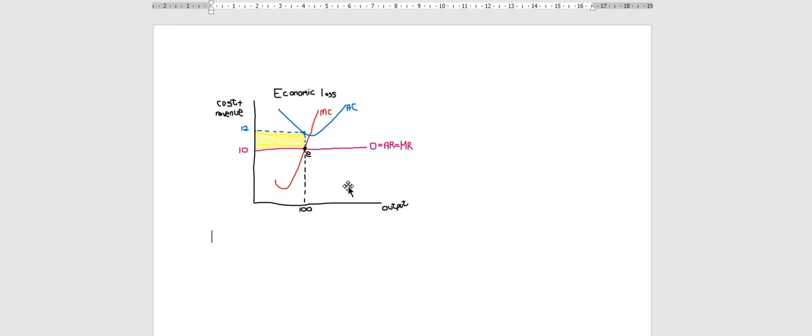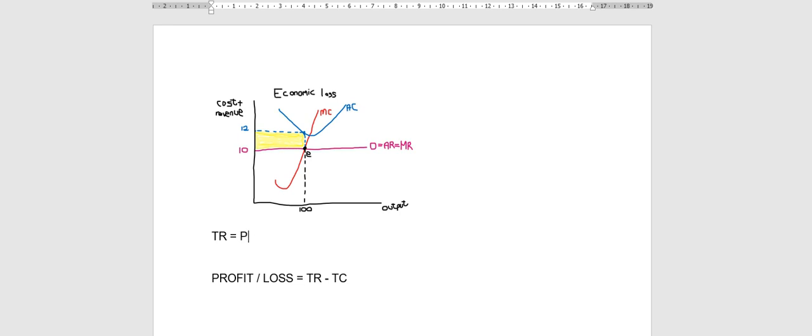You are throwing your marks away by being lazy. So rather just follow your instructions and show your calculations. Now we know that to calculate profit or loss, your calculation is total revenue minus total cost. If they ask you to calculate the total economic loss, that is your formula. But we don't have total revenue, we don't have total cost. We have to calculate it first.